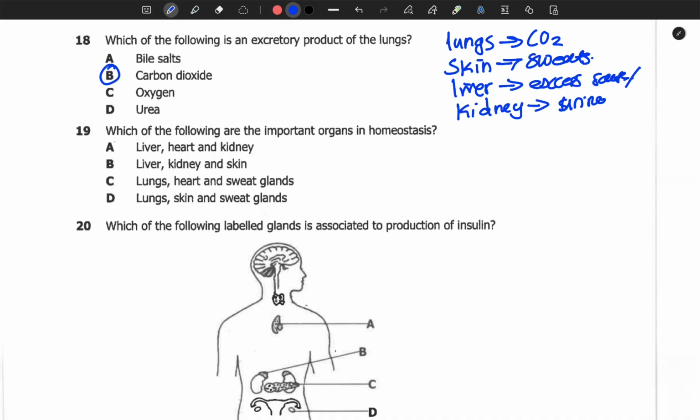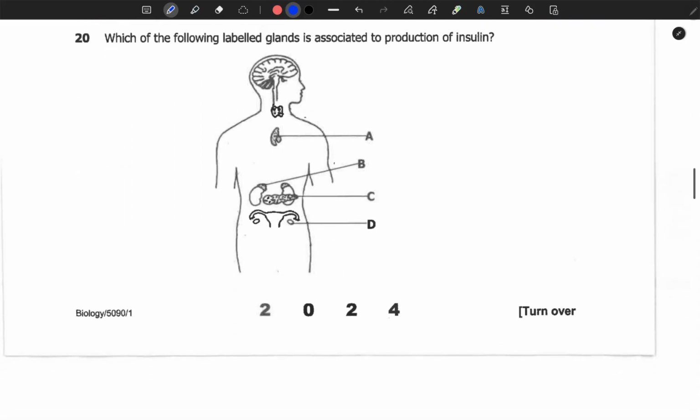Which of the following are the important organs in homeostasis? So liver, heart, and kidney, no. Liver, kidney, and the skin, yes. We move on to question number 20.